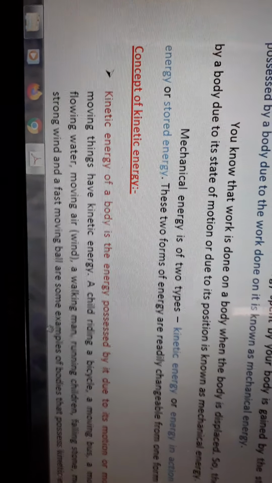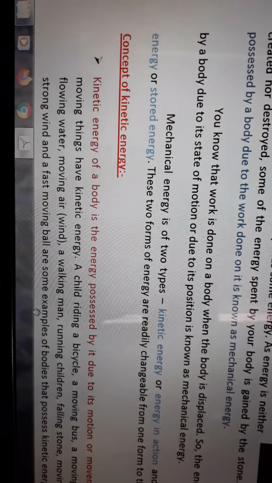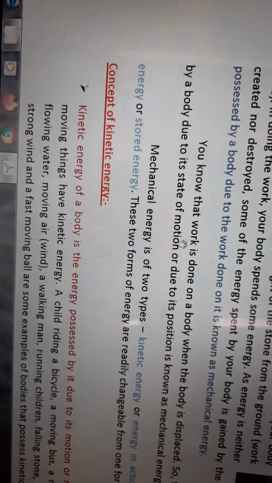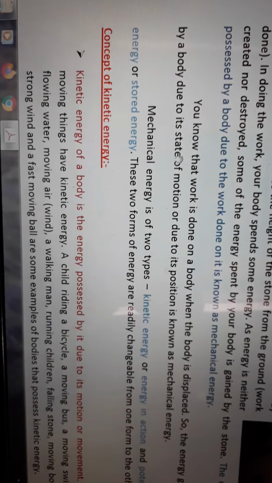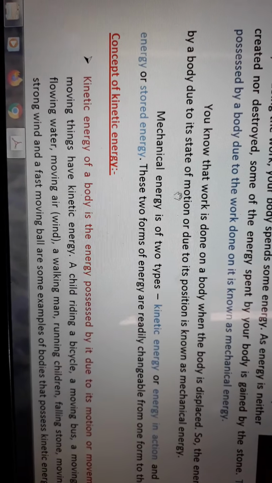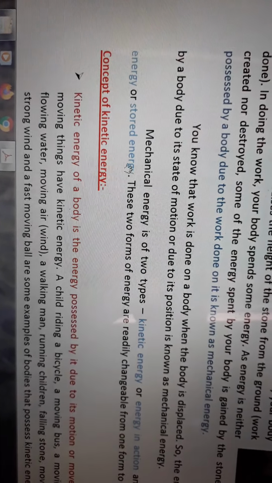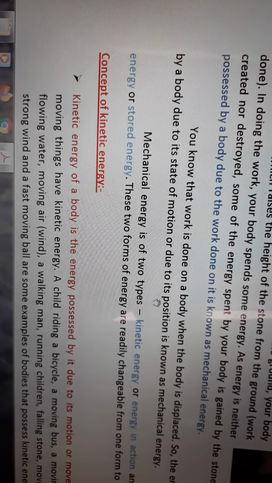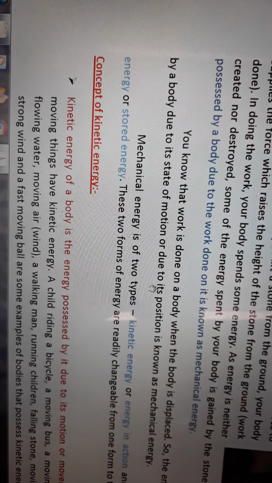So kinetic energy of a body is the energy possessed by it due to its motion or movement. Here you see that work is done by a body when the body is displaced. The energy of a body due to its state of motion or movement is actually called the kinetic energy, and the energy due to its position, or stored energy, is potential energy.